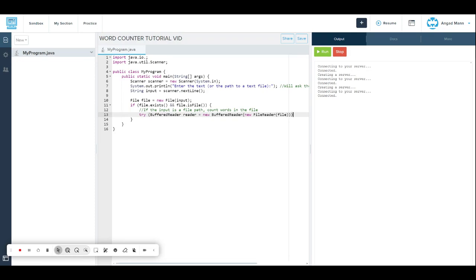So I'll leave all those brackets right there, and then a bracket right here.